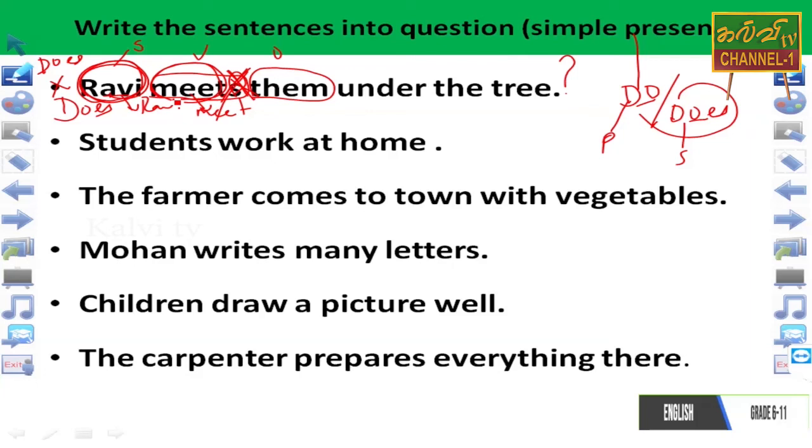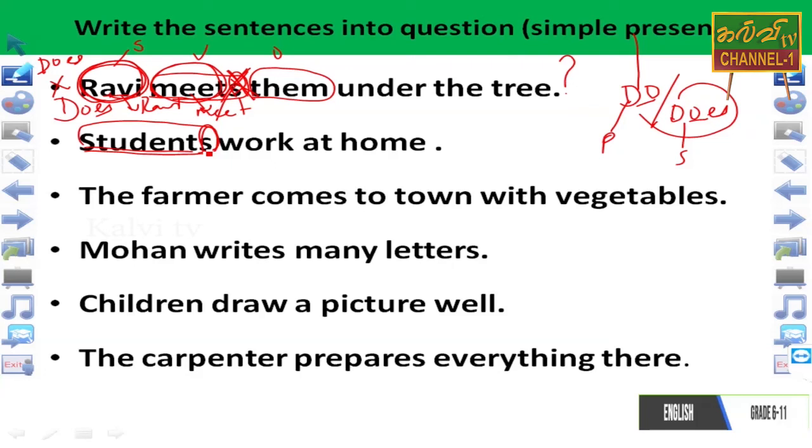Yes. The next one. Students work at home. Students, மாணவர்கள். This is plural. So S is the plural marker. Students, மாணவர்கள்.